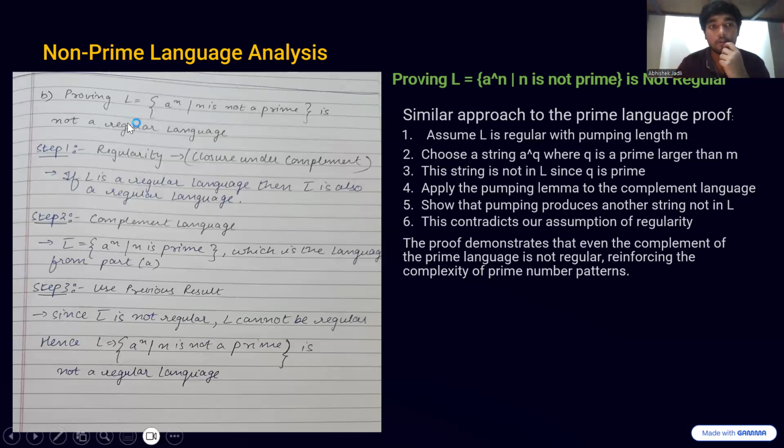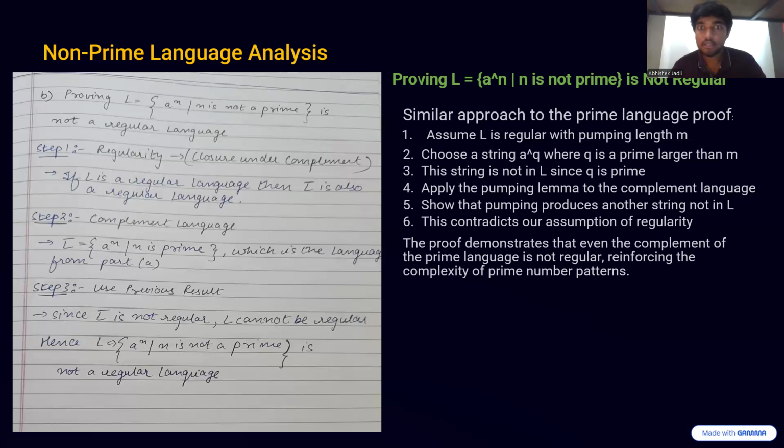Over here, L prime is defined as a to the power of n, where n is a prime number, because L is defined as a to the power of n where n is not a prime, right? So L prime would be where n is a prime. We just now proved that when n is a prime, we cannot design a DFA. And also by pumping lemma, we saw that for i equal to p plus 1, it was not a regular language. Hence, by complementation, we can also say that this language is not a regular language.